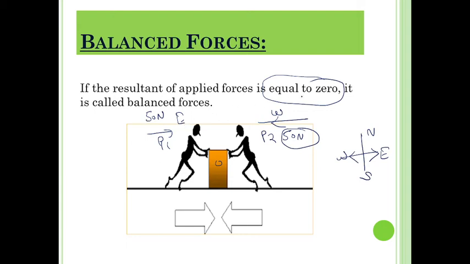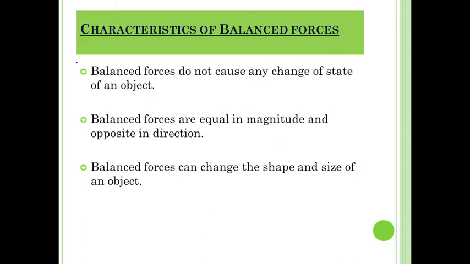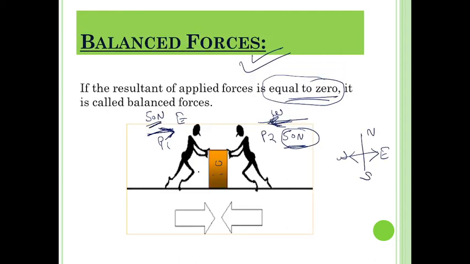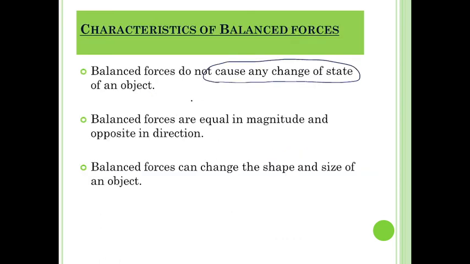But the resultant force is zero because the direction is opposite. Magnitude is equal, 50 Newton, 50 Newton, but the direction is opposite. One is east and the other one is west. That is why the resultant is zero. Such type of force is said to be balanced force. In balanced force, this object will not move anywhere. Now understand the characteristics. Balanced forces do not cause any change in the state of any object. That means this object is not moving because both apply an equal amount of force in opposite directions.